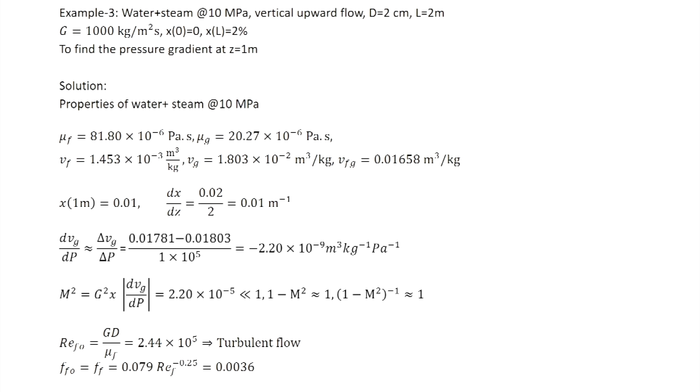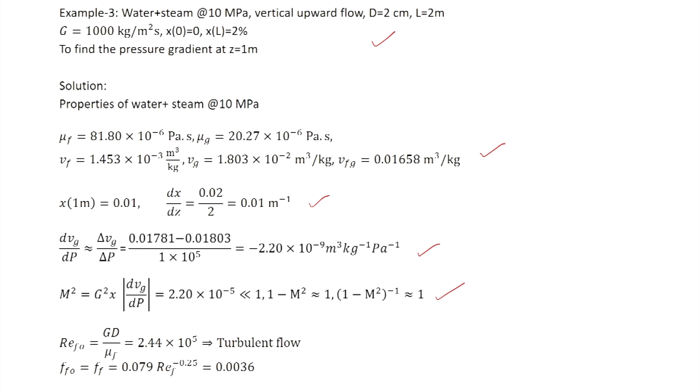Now, let us consider the third example. Again, the data is the same as the corresponding third examples in the previous two models. The properties will be the same, x and dx by dz will be the same, dvg by dp will be the same, and m square is negligible.